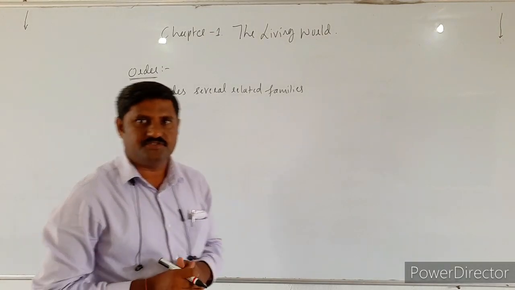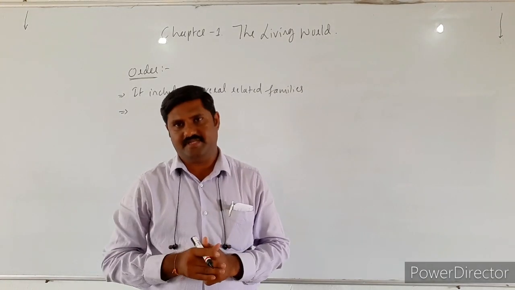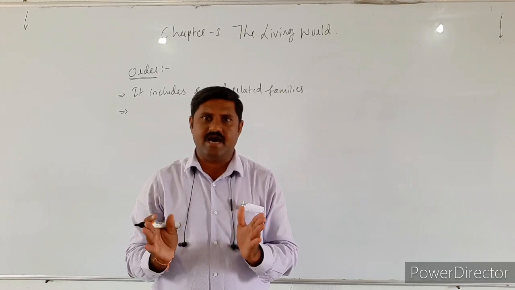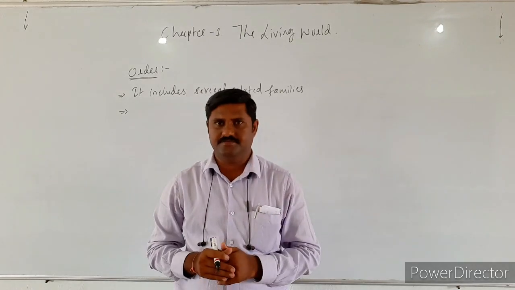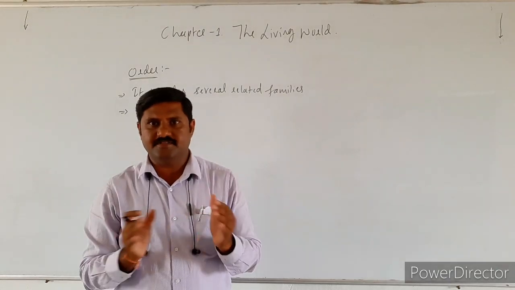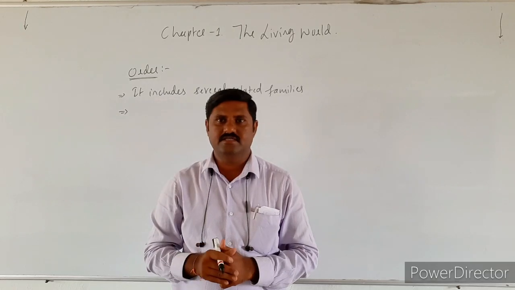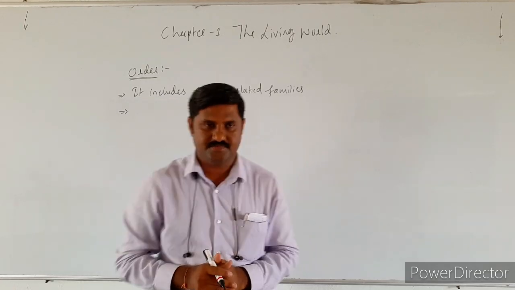Say for example, Solanaceae is one family, Convolvulaceae is another family. Both the families are very close to each other. They have resembling characteristic features and both of them are kept inside one order, that is Polymoniales, right?